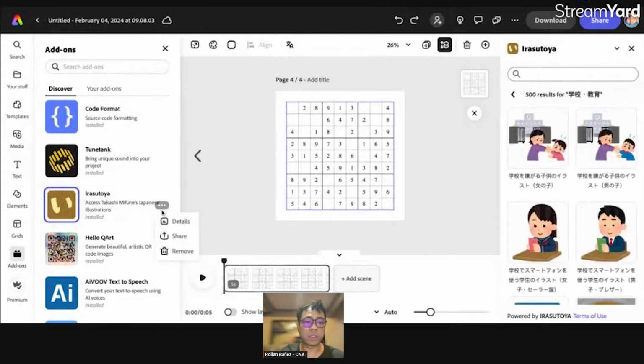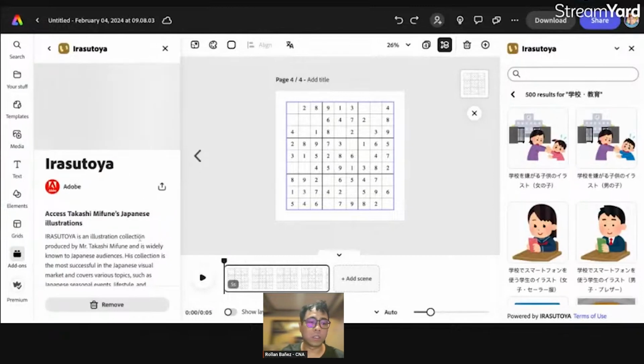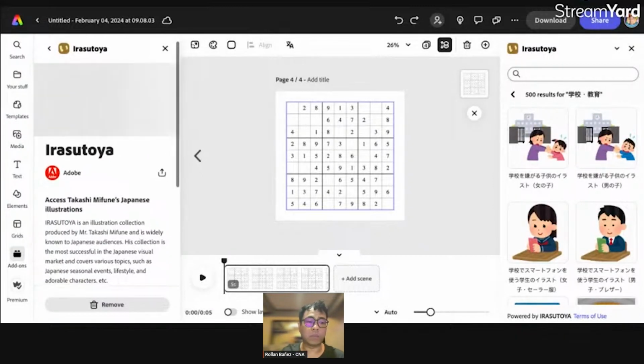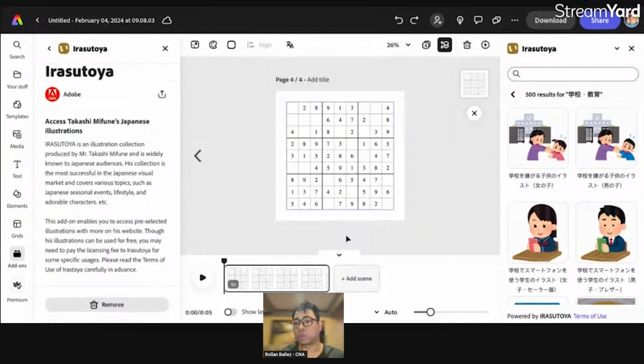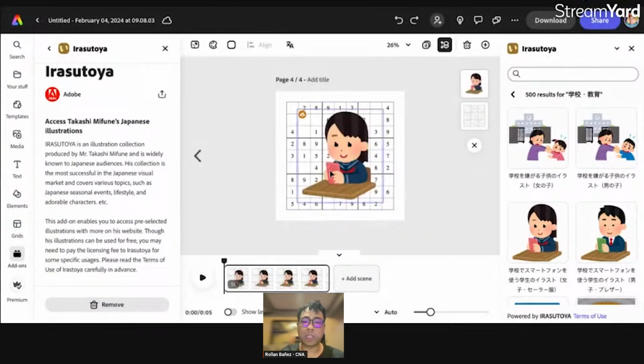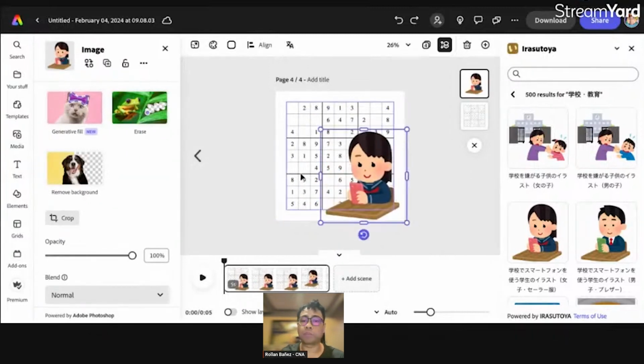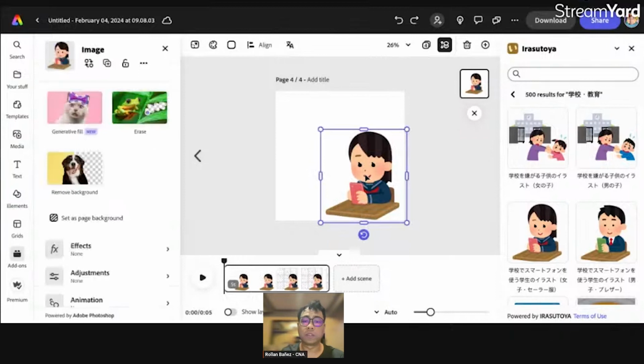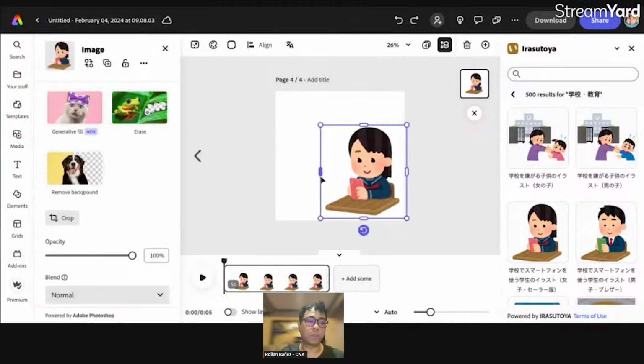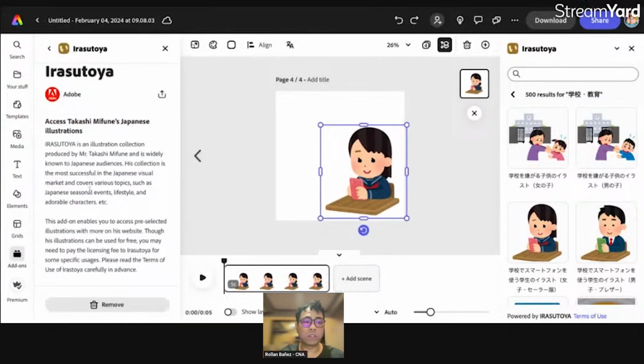Let's click on this. Let's click on details, which is Takashi Mifune, who did the illustration for all of this. Let's click on this one, and as easy as that, you have this type of illustration, which is pretty cool, right? Wow. Okay, let's go back to add-ons.